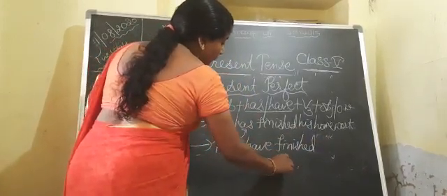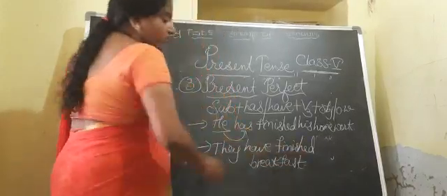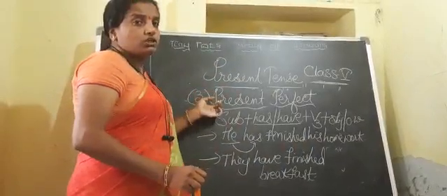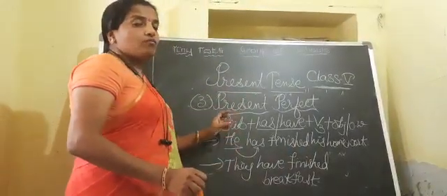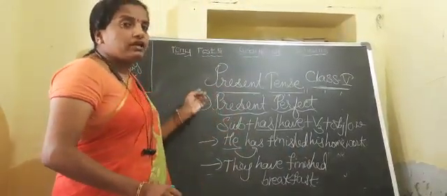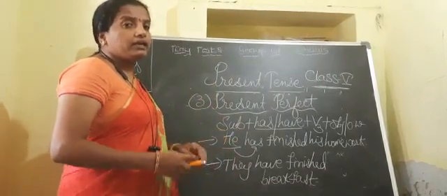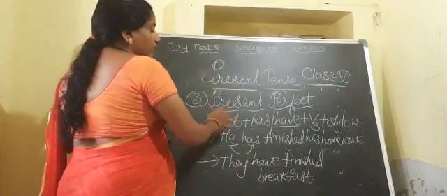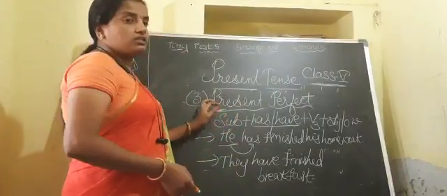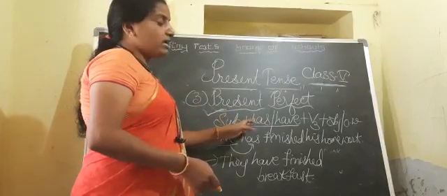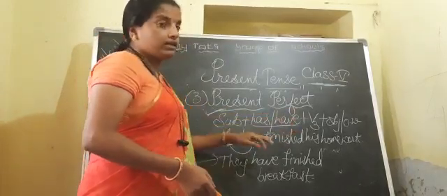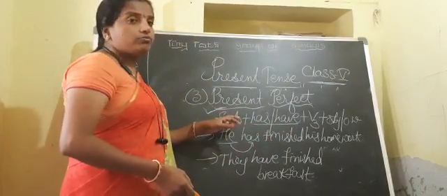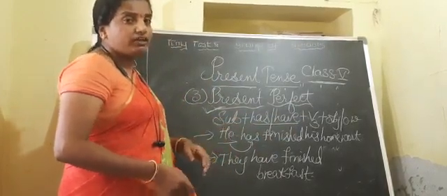So in this way we can identify present perfect as a tense which is used to denote the actions which started in the past and were recently completed before the time of the speaking. And for present perfect tense we have a structure: subject plus has or have plus V3. So in the perfect tenses children, always you have to use the V3 form of the verb.